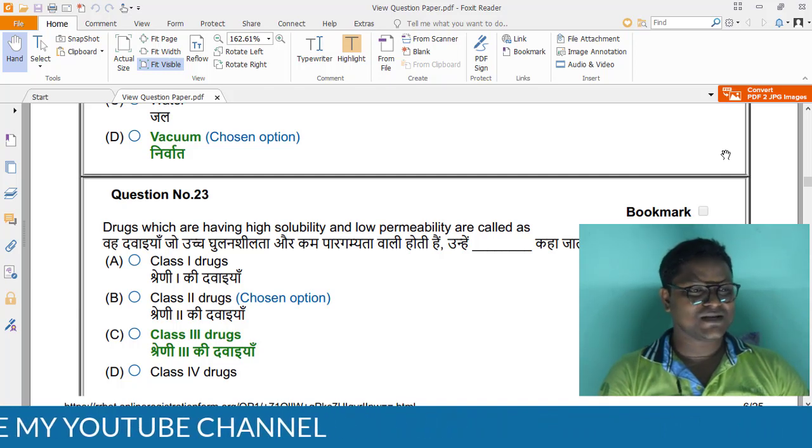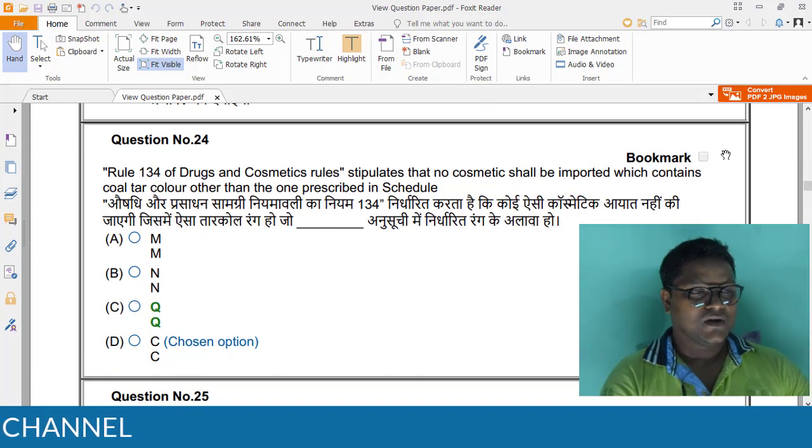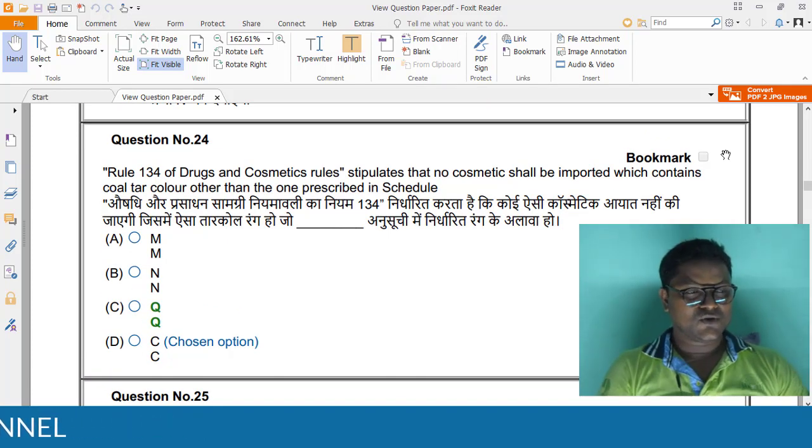Question number 24. Rule 134 of the Drugs and Cosmetics Rules stipulates that no cosmetic shall be imported which contains coal tar color other than the one prescribed in schedule dash. So the answer will be Q. It is a very difficult question.